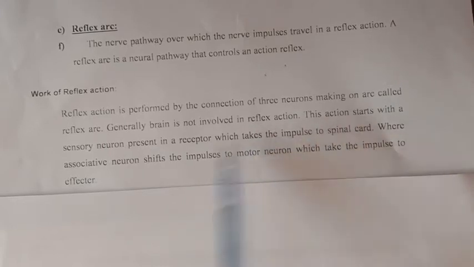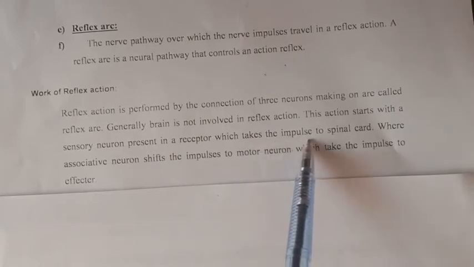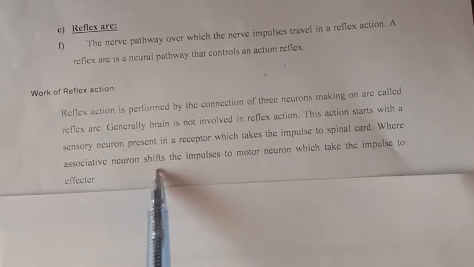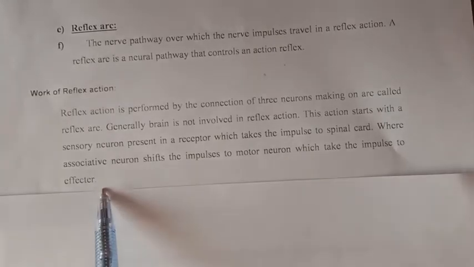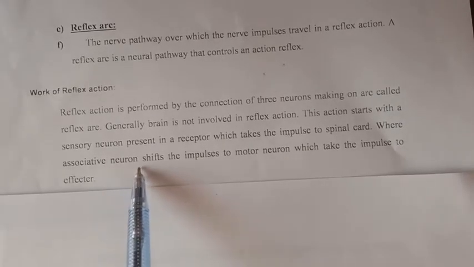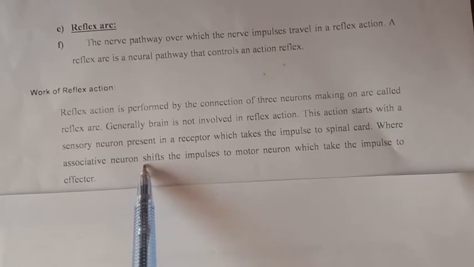This action starts with the sensory neuron present in the receptors, which takes the impulses to the spinal cord, where the associative neurons shift the impulse to the motor neuron, which takes the impulse to the effectors. So in reflex action, the brain is not involved, and when the activity is performed by the spinal cord, the sensation is then delivered to the brain, and we feel the response or stimulus.